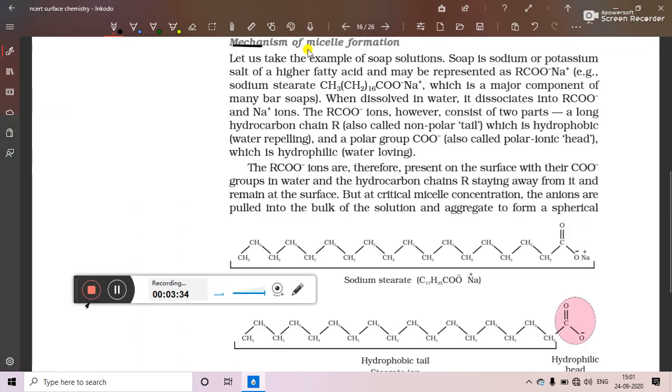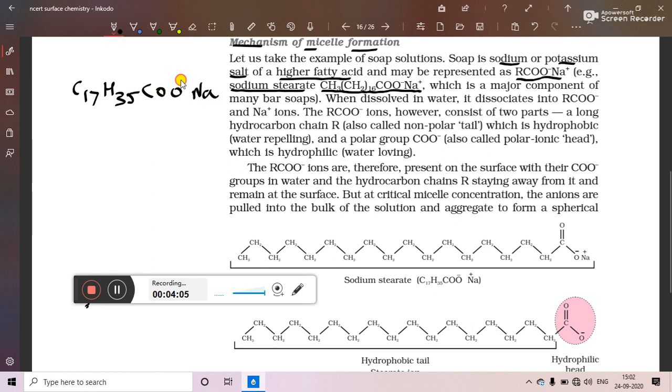Now let us see the mechanism of micelle formation. Let us take the example of soap solutions. Soap is the sodium or potassium salt of higher fatty acids and may be represented as RCOO minus Na plus. For example, sodium stearate. So the formula is CH3 (CH2)16 COONa, or we can say C17H35COONa.